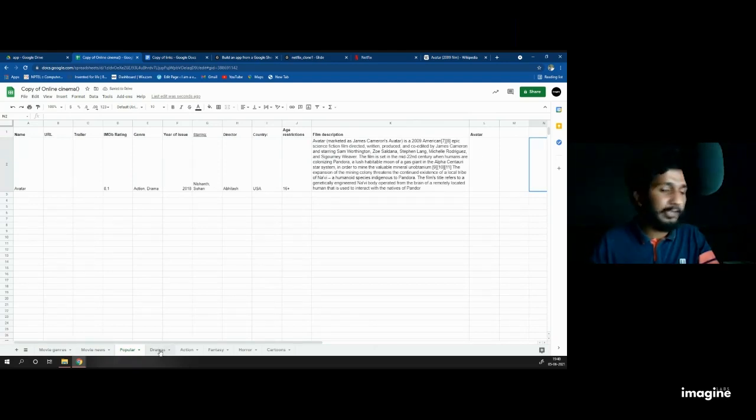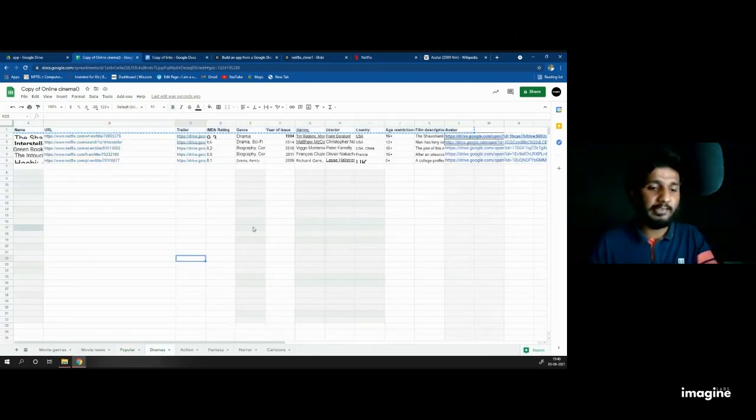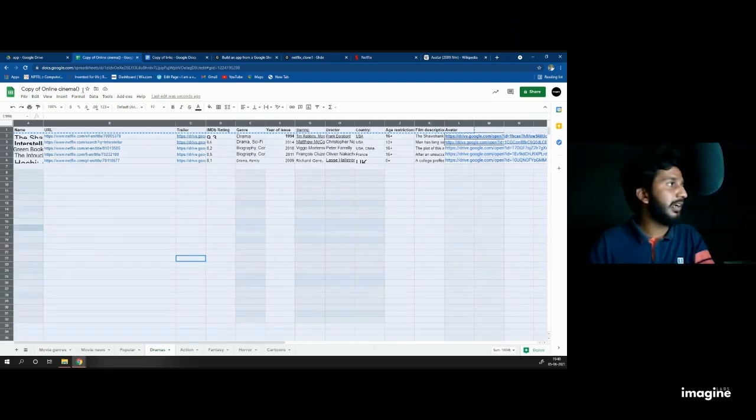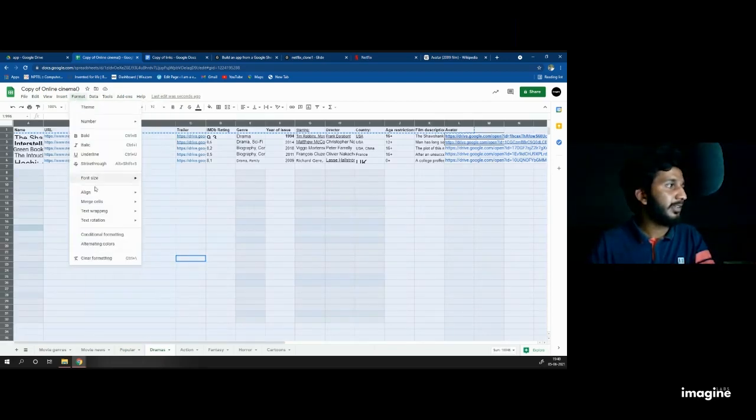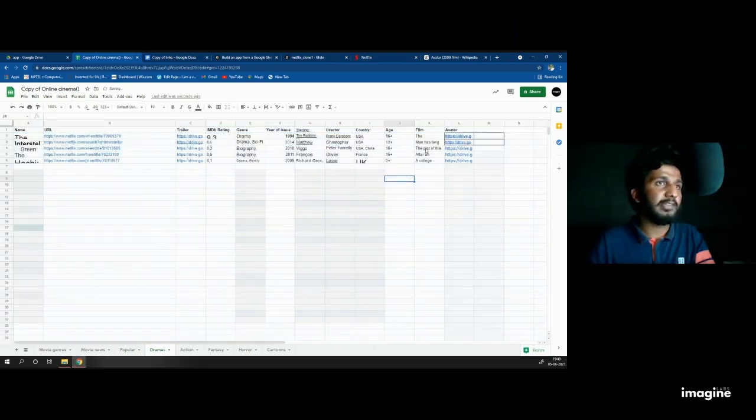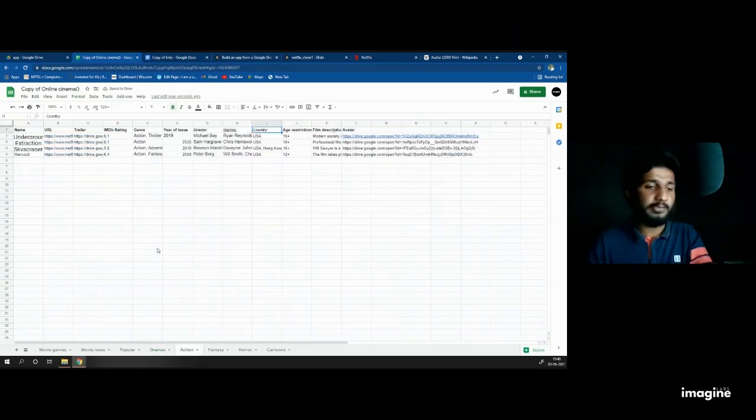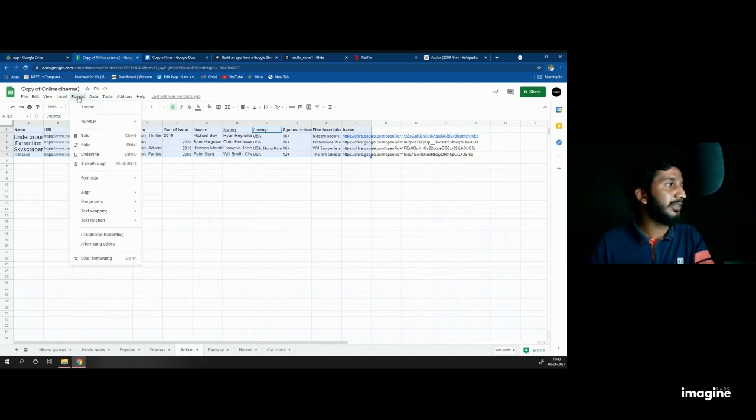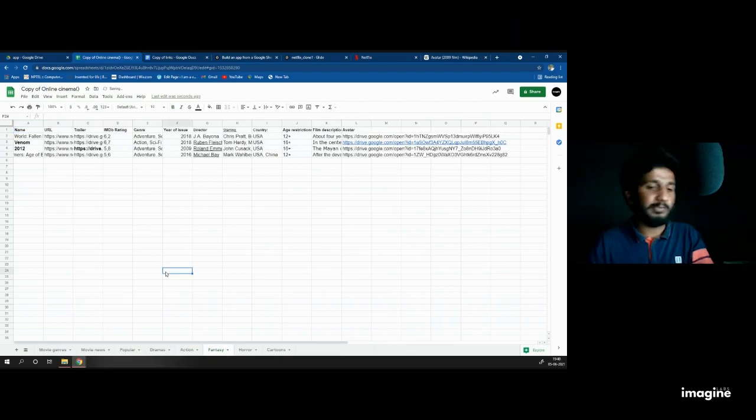You can do it for everything if you want. If I go for drama, I see everything is message, press Control A and I make the format. Click on the format. Then I click on the text and make the wrap. So everything looks nice right now. Then I go for this one, Control A, format, wrap, fantasy.